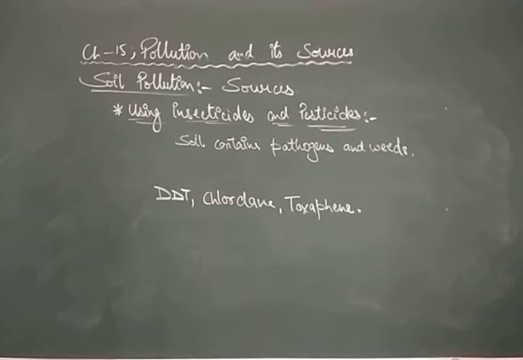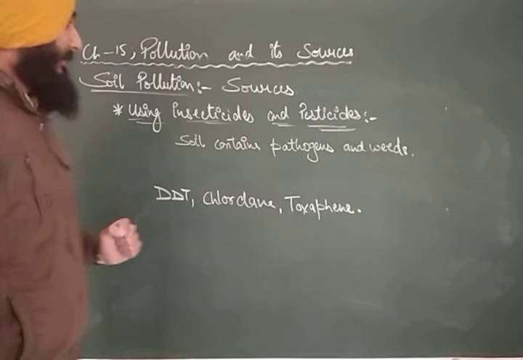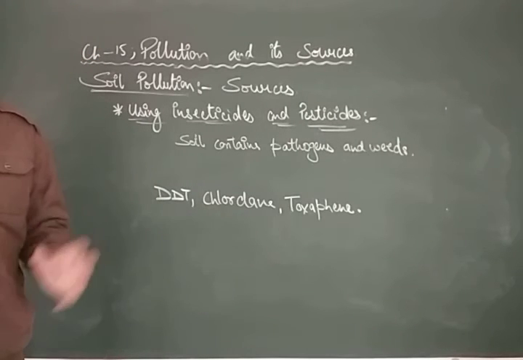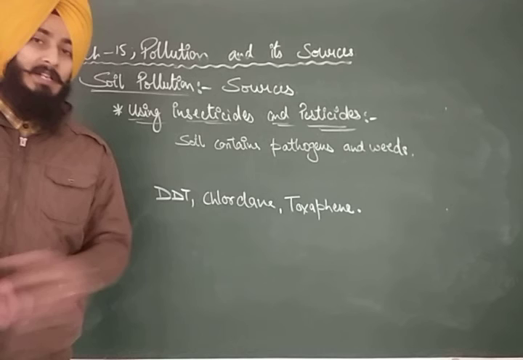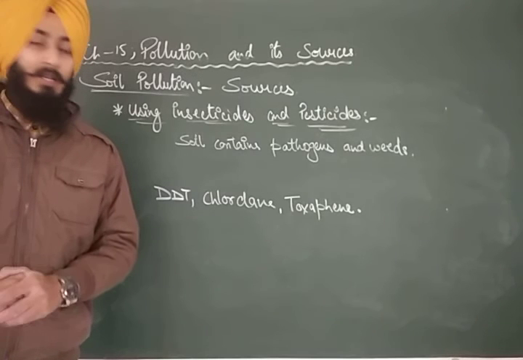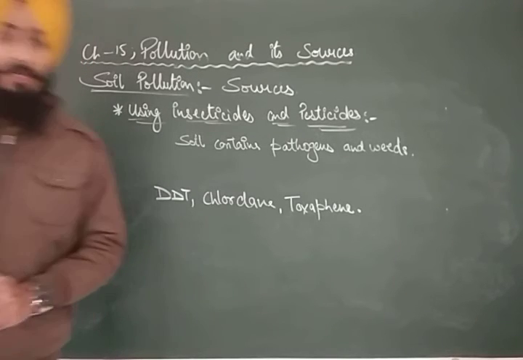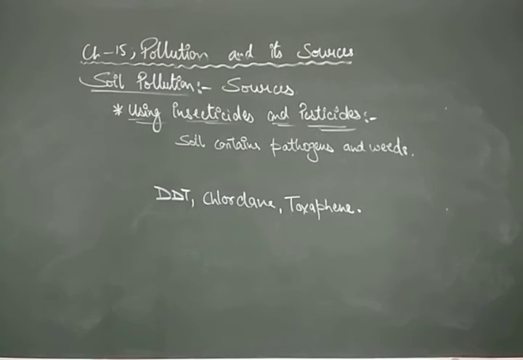The first source we discussed was using fertilizers, which for some time increases the fertility of the soil, but in the long run it does not increase the fertility, it decreases the natural fertility of the soil.